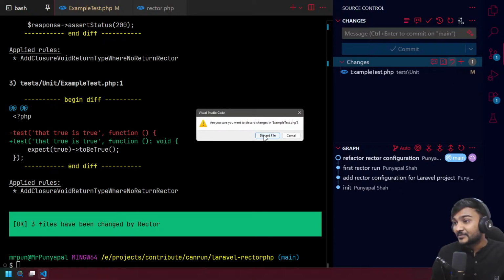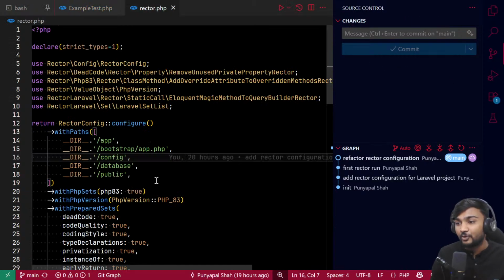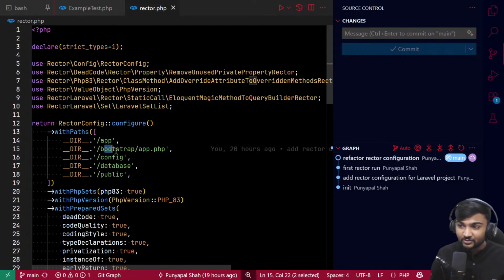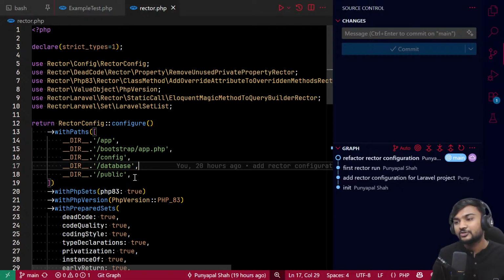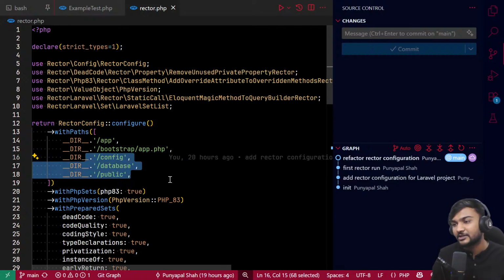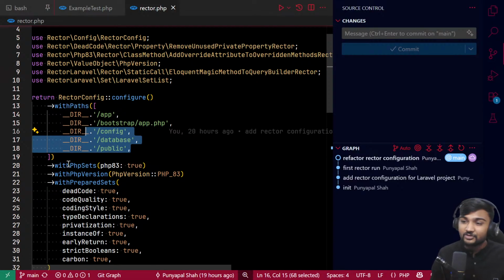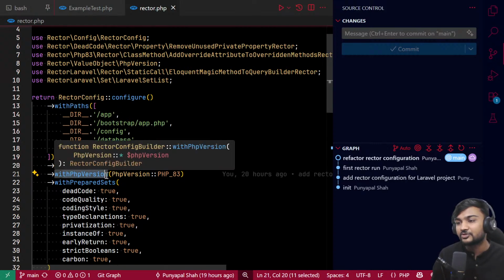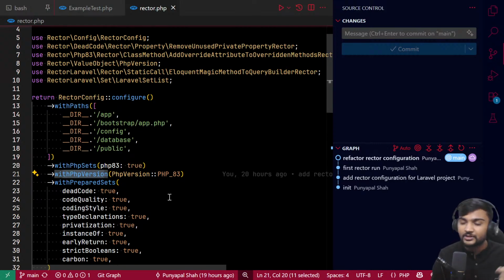So let's see how to configure Rector PHP more. I have removed the other extra files which I do not want to run Rector on, and we can also see that I'm just running app.php. So you can also define a particular file to run Rector PHP on, and also the paths, whatever path you want to run it on. You can also use a preset for any particular PHP version. You can also define that I am using this version, so don't refactor things above that version.